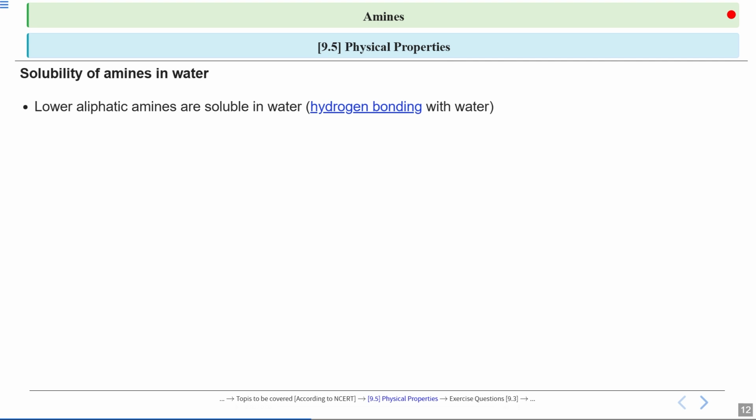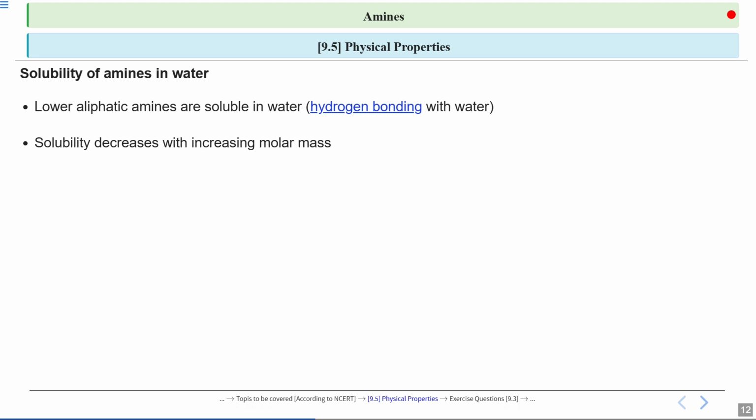Now moving on. Notice one thing: the lower aliphatic amines are soluble in water. This is because they can form hydrogen bonds with water molecules. As we increase the molar mass of the amine, its solubility in water decreases.